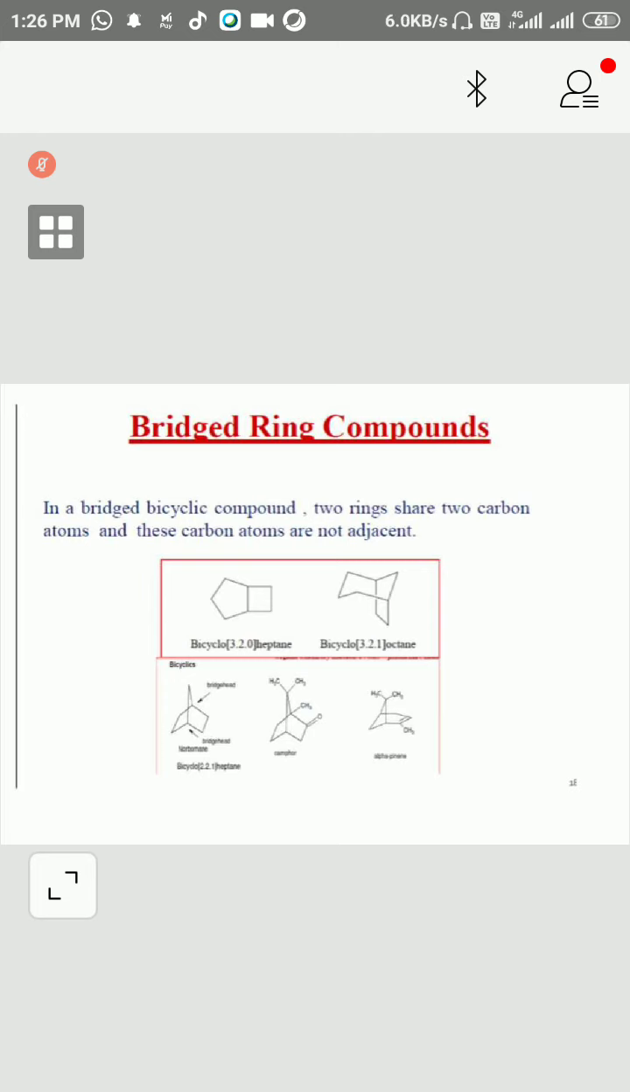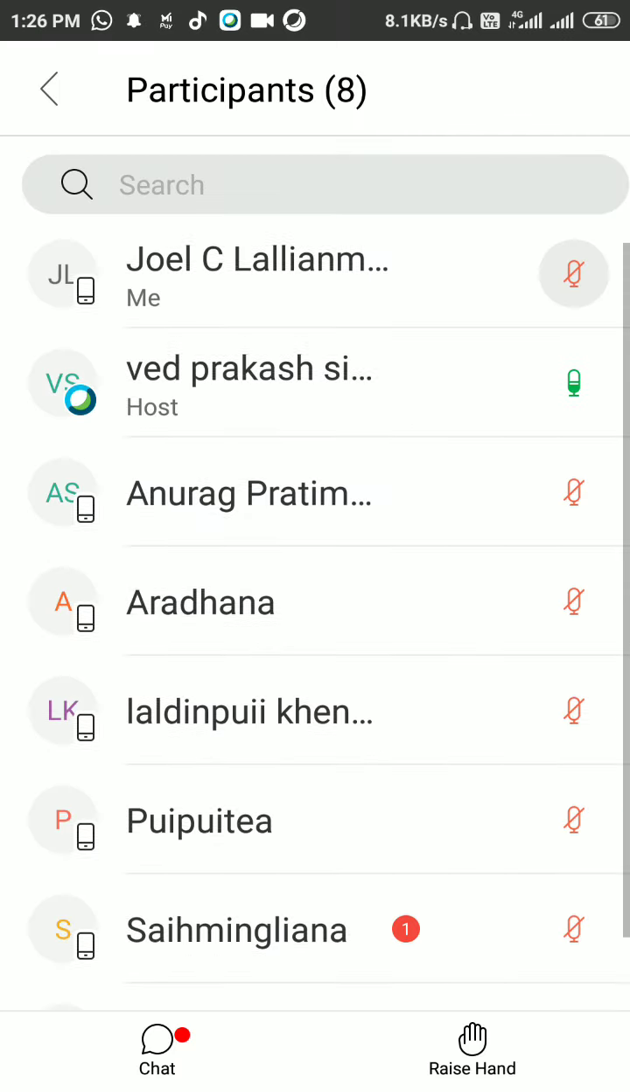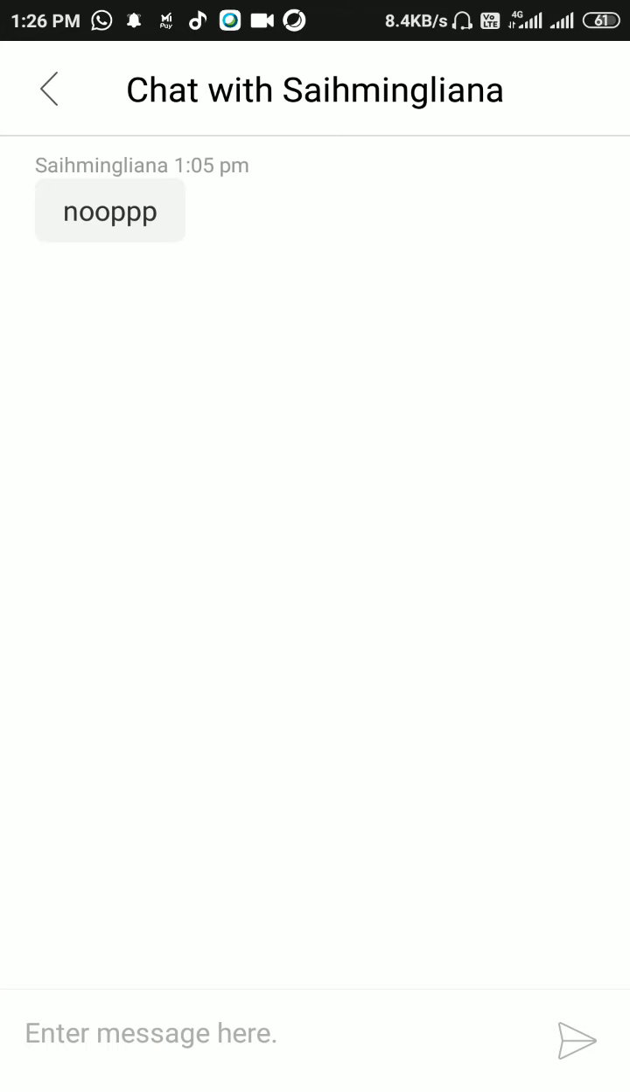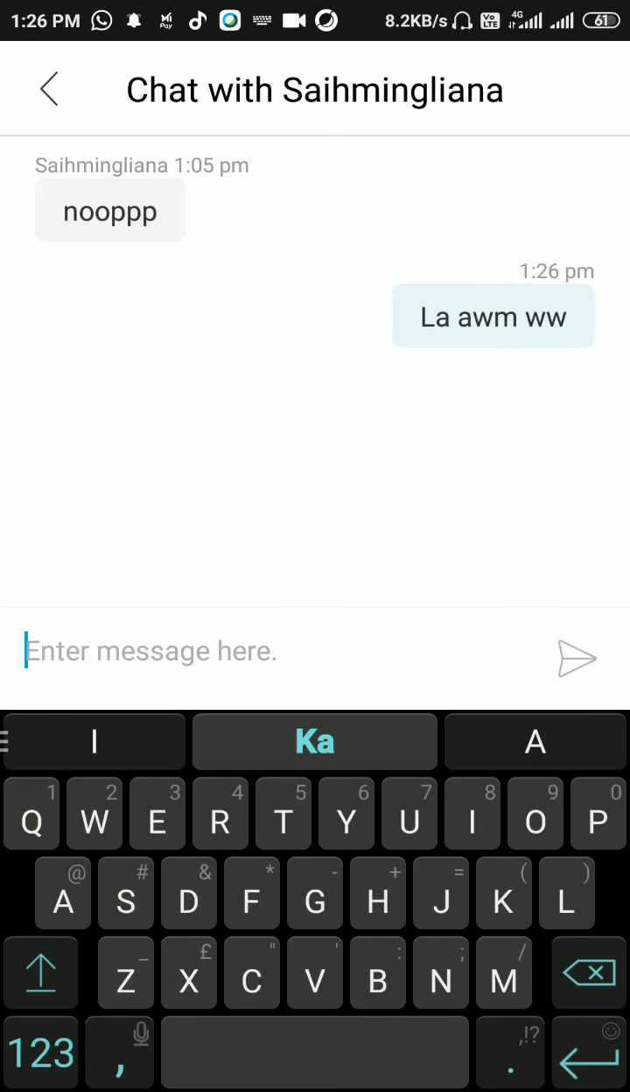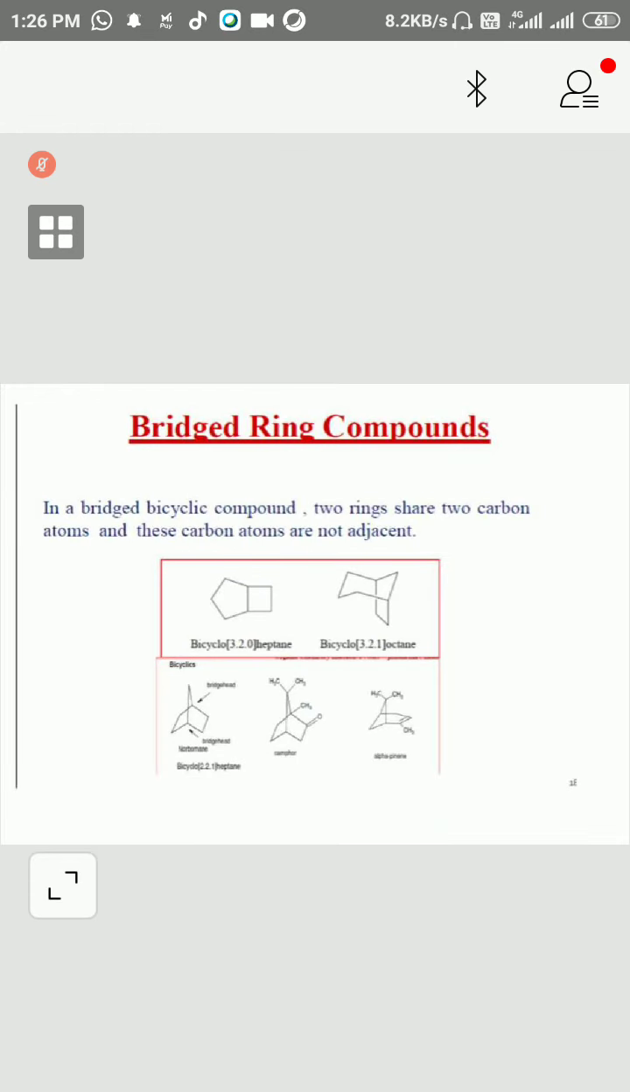And these carbon atoms are not adjacent. So, bicyclic system, first one there are three pathways to reach bridgehead to bridgehead. So 3, 2, and 1. So in bracket 3, 2, 1. Bicyclic system, bicyclo 3, 2, 1. Total number of carbon is 7. The same way this one also.